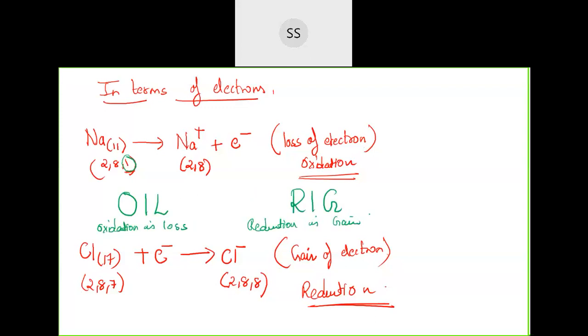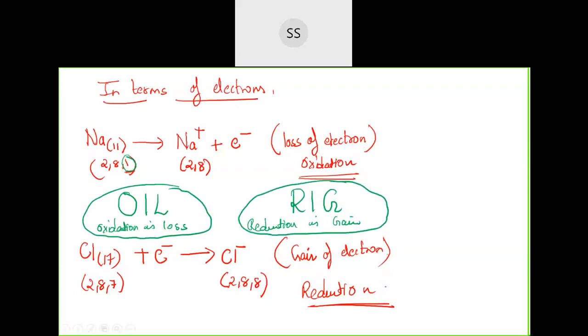So we are talking in terms of electron here. Oxidation is loss of electron and reduction is gain of electron. So this is one way to remember the definition also. You can write down the next definition below that only. You write oxidation and reduction in terms of electron. Then write this one.